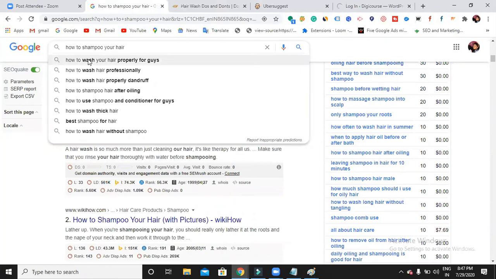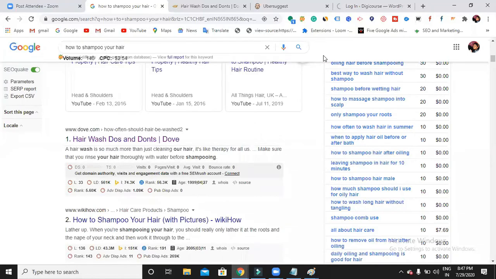The phrases which are shown in bold are simply called LSI keywords. Wash properly, wash professionally, dandruff after oiling, use conditioner, wash thick, best for. These are a few LSI keywords for this blog. You can use them anywhere in your blog. Got it now? And it is the updated SEO.